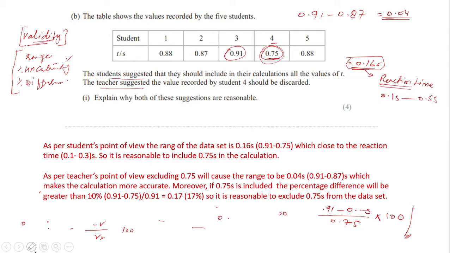You can even include some other range, like 0.91, 0.987, or percentage difference. You can find the percentage difference of 0.75 and some other numbers, and then you will see that, of course, the percentage difference is big enough to consider 0.75 as anomalous.